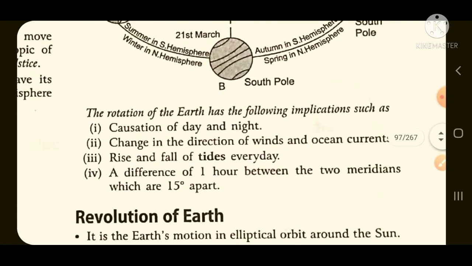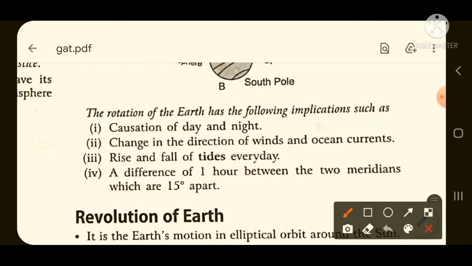Now we will study the important points due to the movement of the earth around the sun. The rotation of the earth has the following implications. It means the rotation of the earth causes the following things. What are the things which are being caused? Firstly, day and night are being caused.